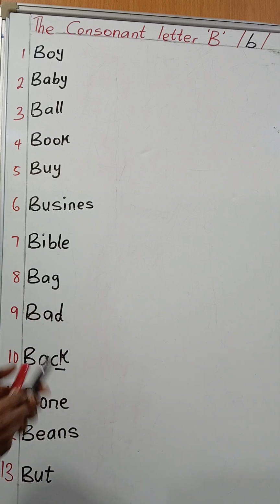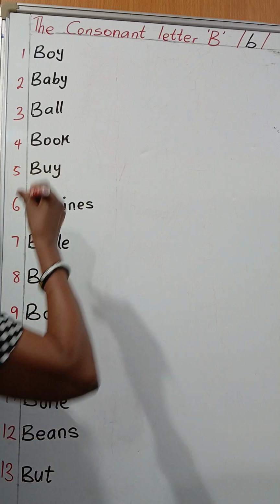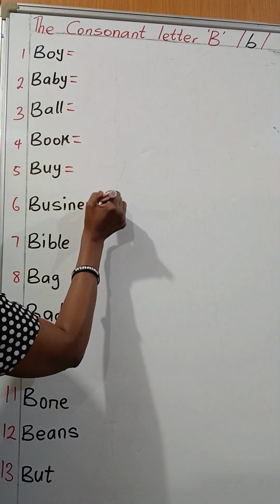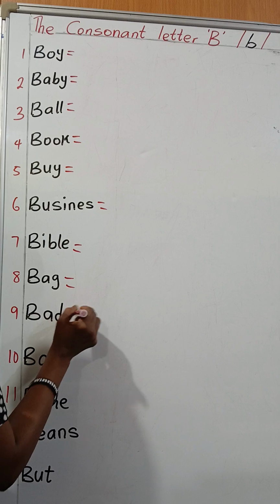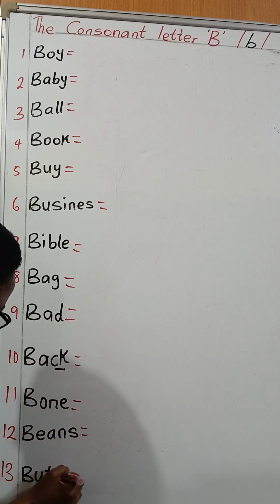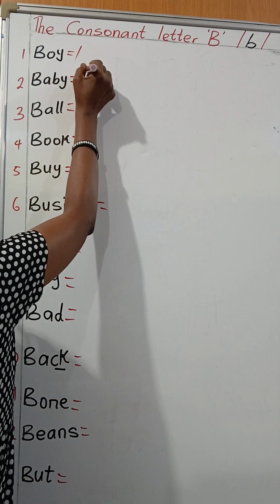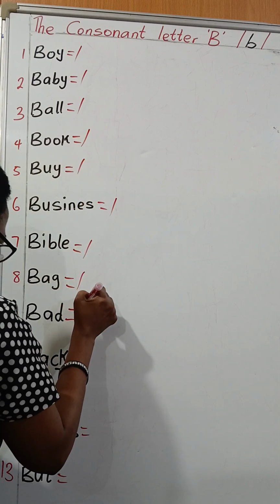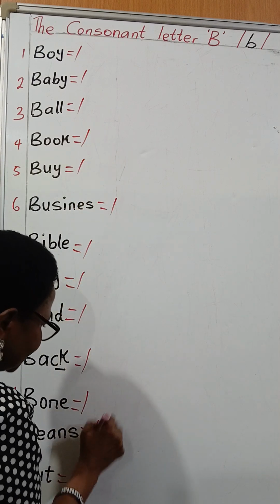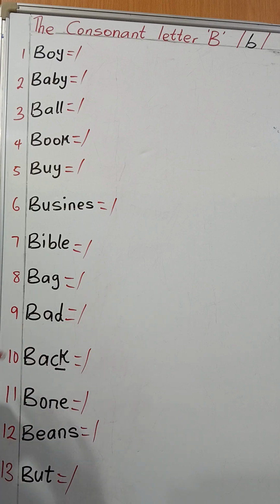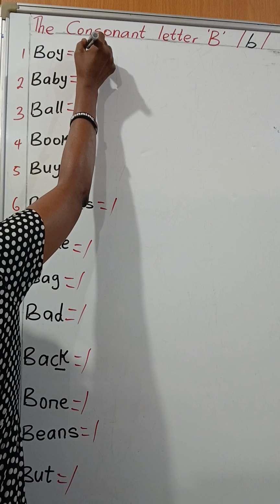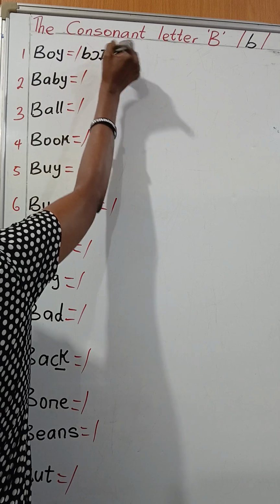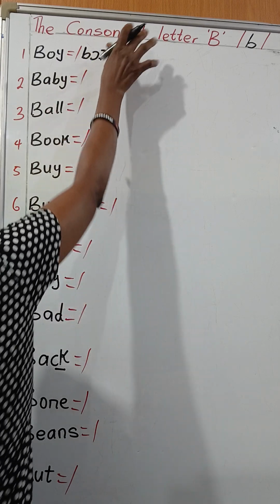Okay, so let me transcribe them and then we sound them together. Let me open the slashes first before the transcription to make it very fast. I'll open all the slashes with red marker and then I'll transcribe with a black marker so it can show very well. This is boy, book, and then your oil will come in. Oh no, I have to close it up with my red.